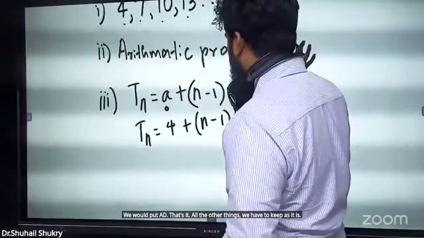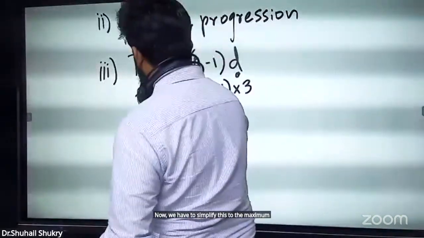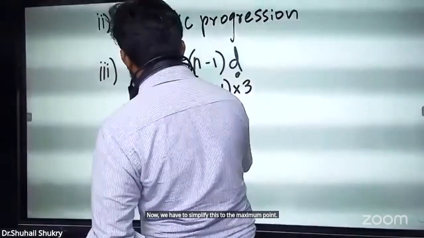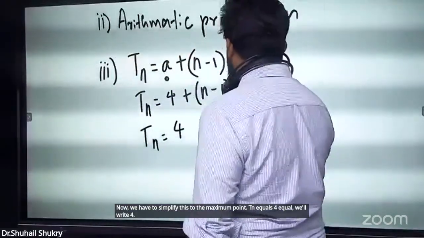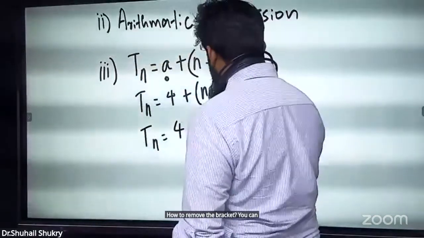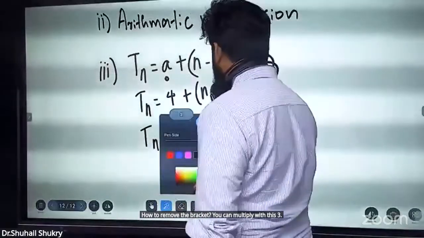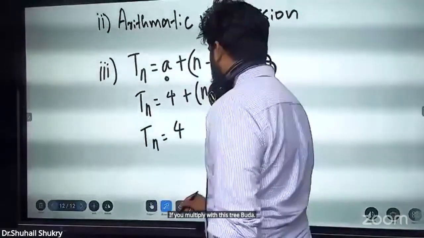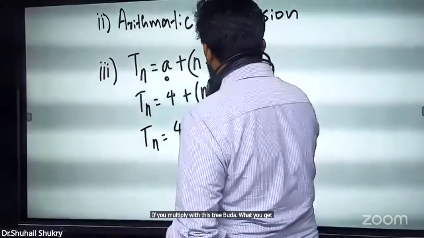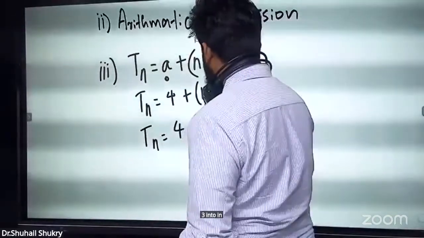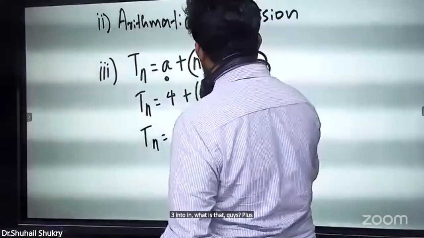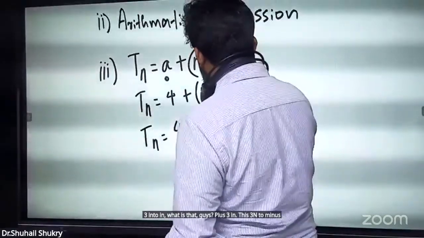Now we have to simplify this to the maximum. Tn equals 4, and how to remove the bracket? You can multiply with this 3. If you multiply with this 3, what do you get? 3 into n, what is that, guys? Plus 3n. This 3 into minus 1, what is that?